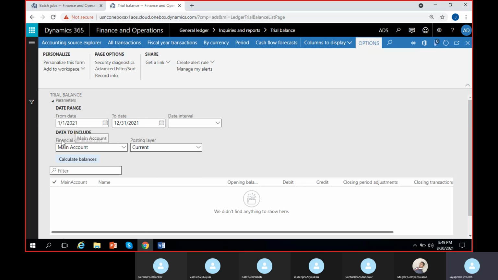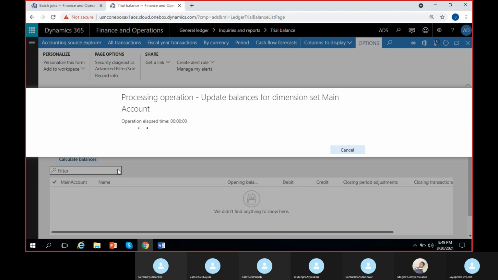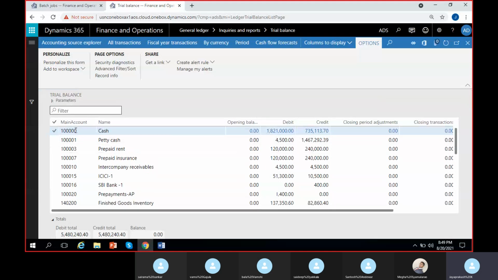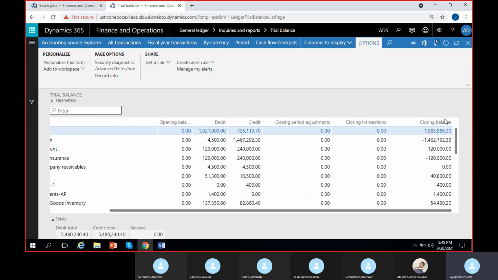Then you have financial dimension set here. By default, it will be single main account. So what if I calculate balances or run it with a single main account? If I run it with a single main account, I can see only one main account, the main account name, opening balance, debit and credit, and then I can see closing balance here.